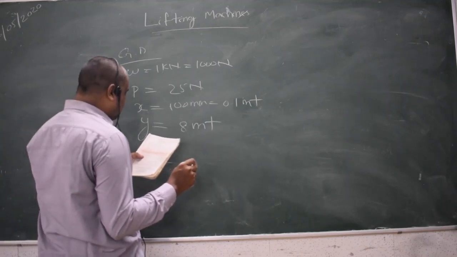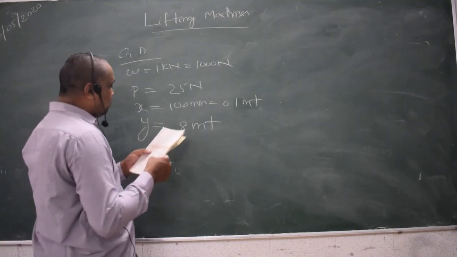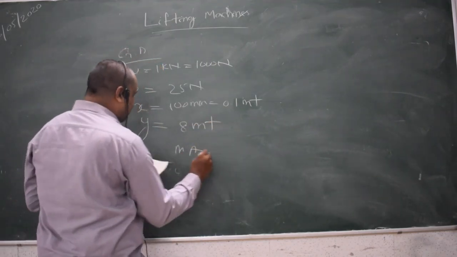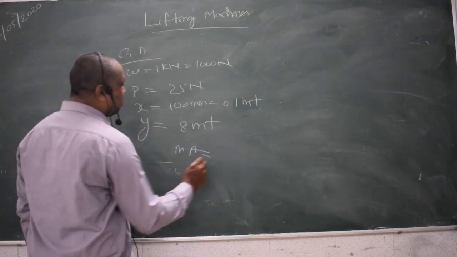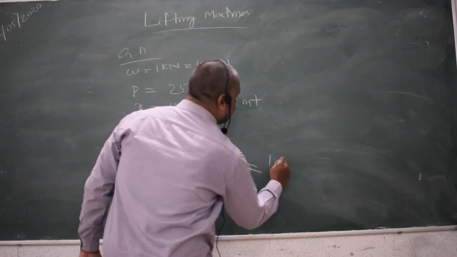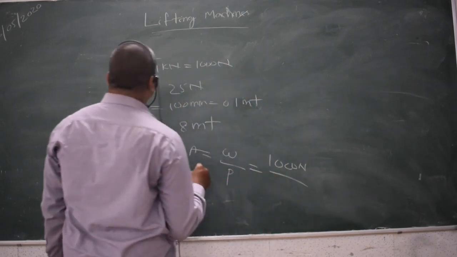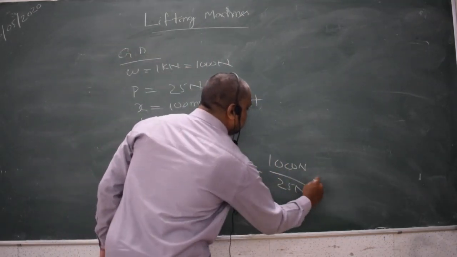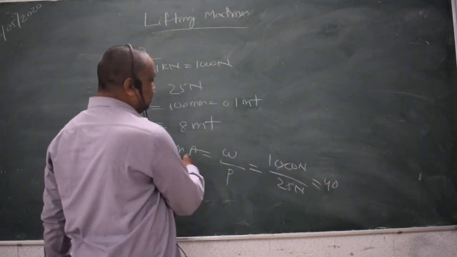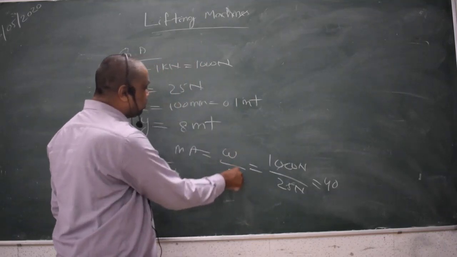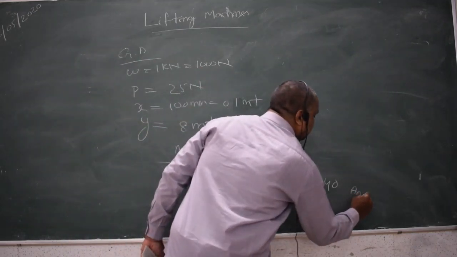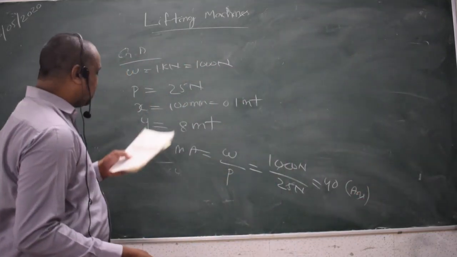After that, what are the terms it is asking? The first term is find mechanical advantage. Mechanical advantage is equal to W by P. Here W is given as 1000 Newton divided by P, 25 Newton. So finally we will get 40. It is a pure number, because the Newton cancels each other. So mechanical advantage is a pure number, and your answer comes as 40.